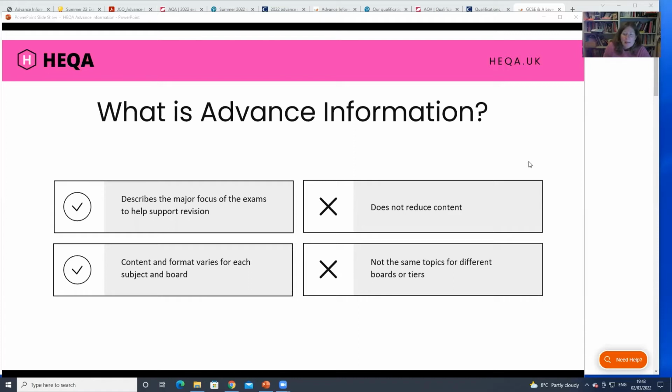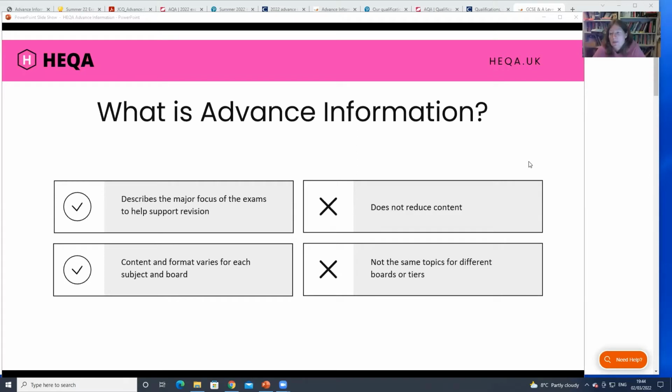An important thing to bear in mind when you're looking at the advanced information is that it won't always be the same topics across the different boards and across the different tiers. So for instance, if someone is doing GCSE maths for AQA, they'll have different topics going into their exam paper than if they're doing Edexcel maths.